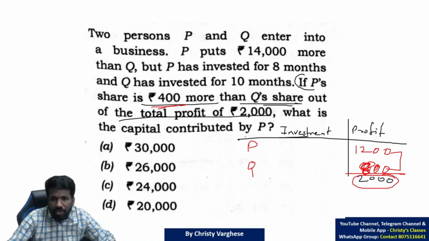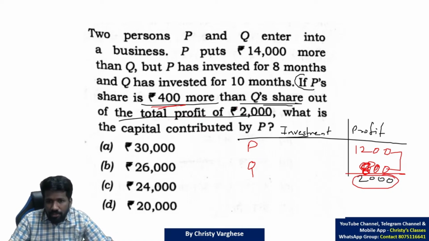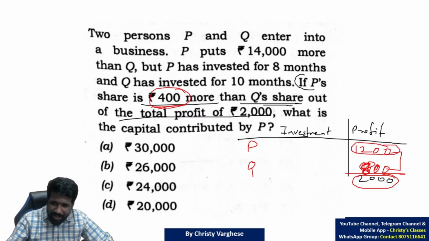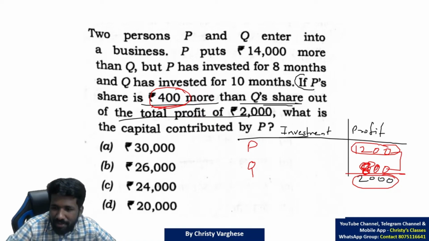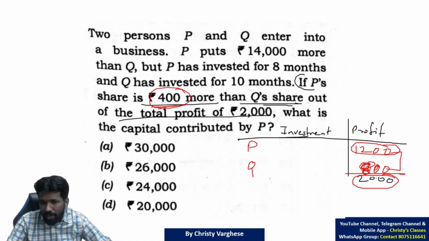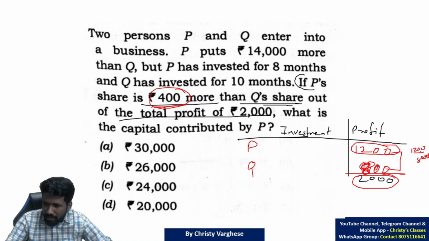Q's share should be 800, so that P's share can be 400 more than that. So that will be 1200. By trial and error or by algebra you can get that. So 1200, 800, you understood, that is the profit. That means the profit is in the ratio 1200 by 800, that is 3 by 2.